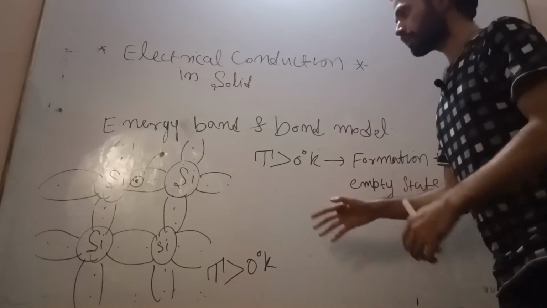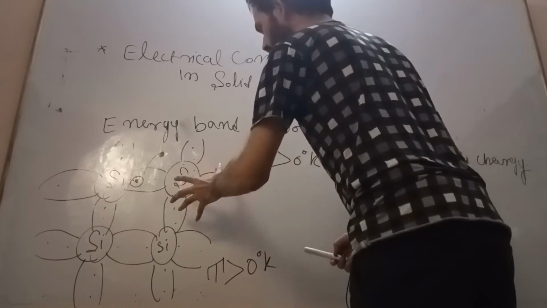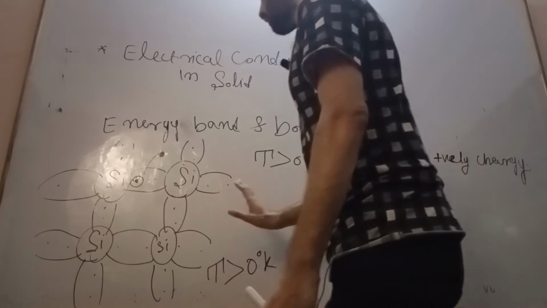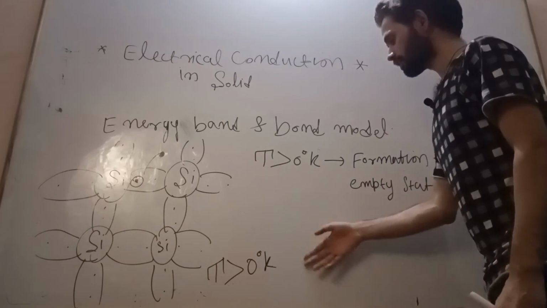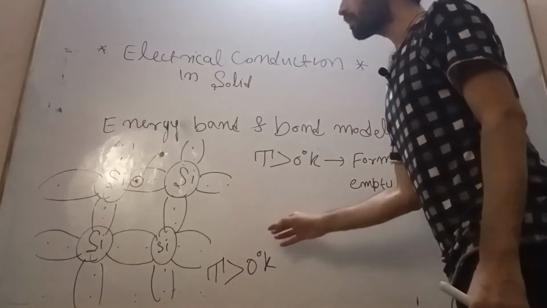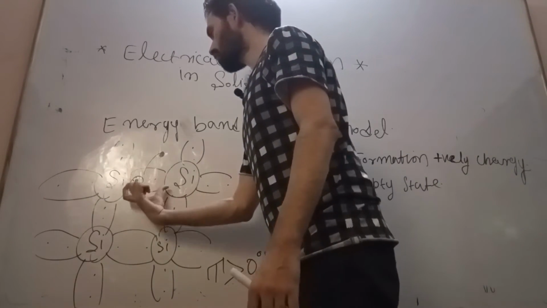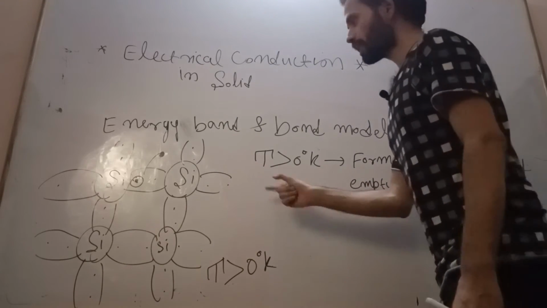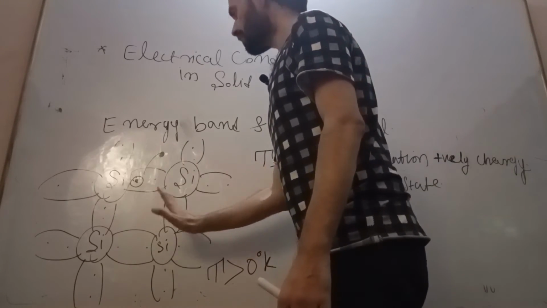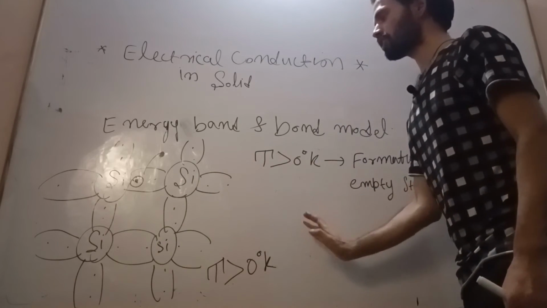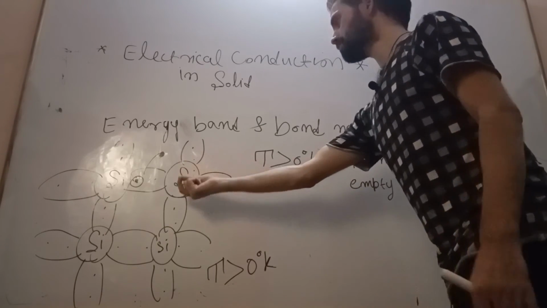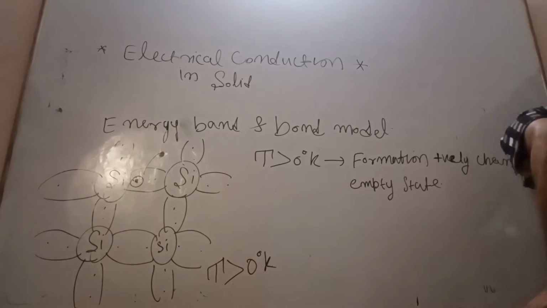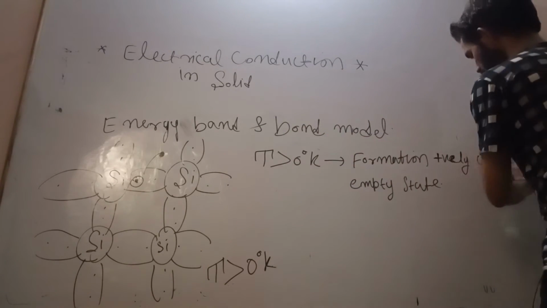So this is how the covalent bond breaks when the temperature is greater than 0 degree Kelvin. The electron participating in the covalent bond gains thermal energy, jumps to the conduction band, and there is a creation of a positively charged empty state in the valence band.